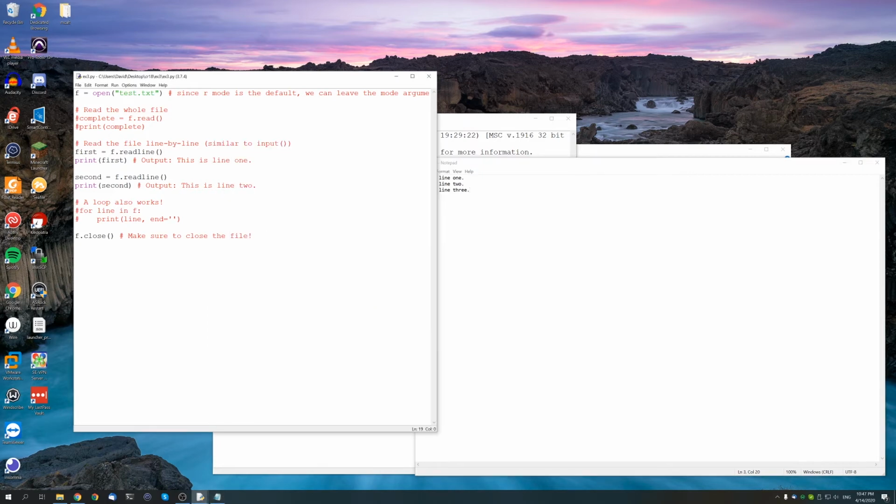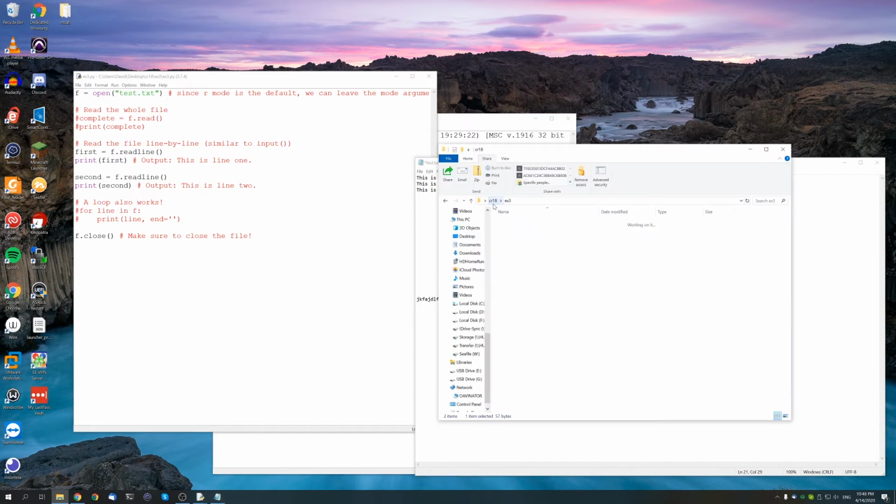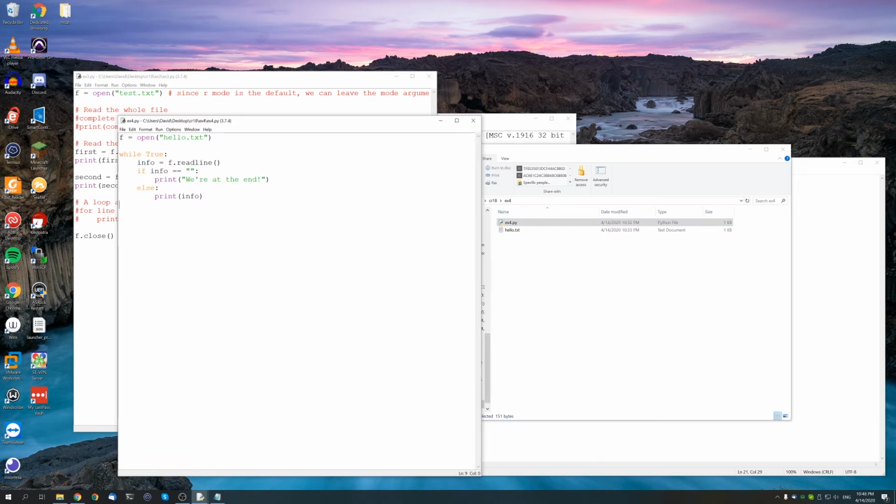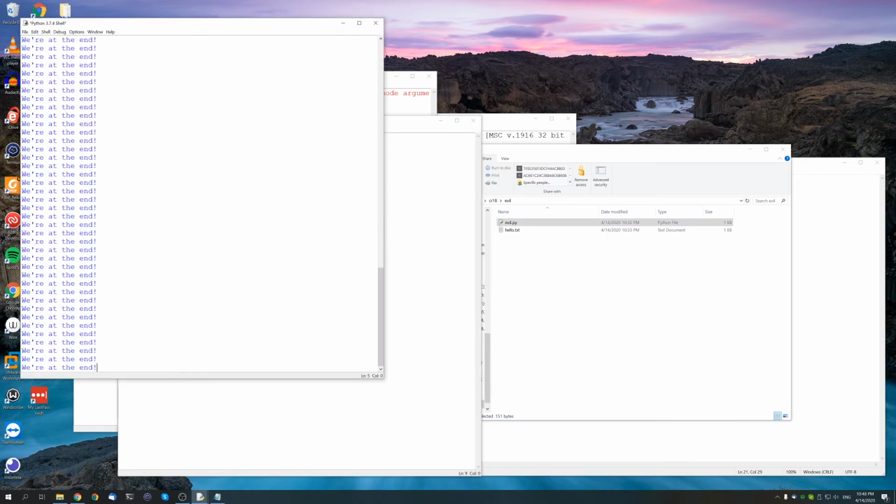Now, if you don't want to use a loop, but you somehow, for some reason, want to read line by line, the way that you can check that you're at the end of the file is by checking for an empty string. If it's just a simple new line like that, where you're just creating new spaces right here, they'll have a new line character. However, at the end of the file, you'll have just a blank string. So I'll have an example over here, just to tell you what I'm talking about. If we open this file, we see that we can just run this over here.